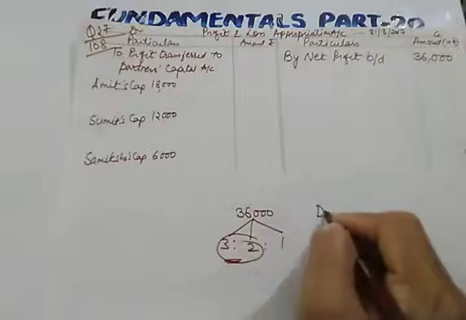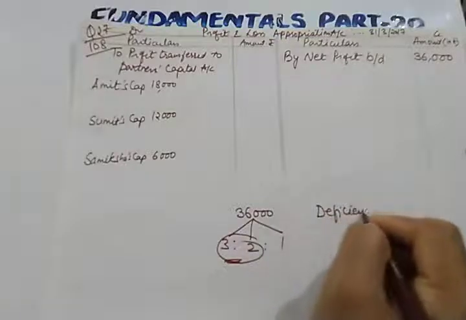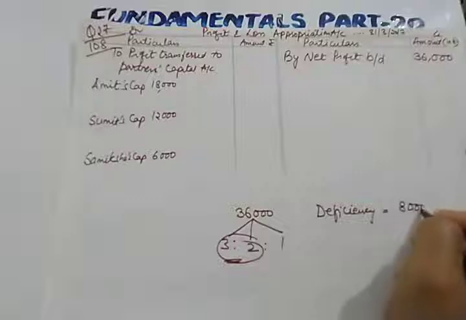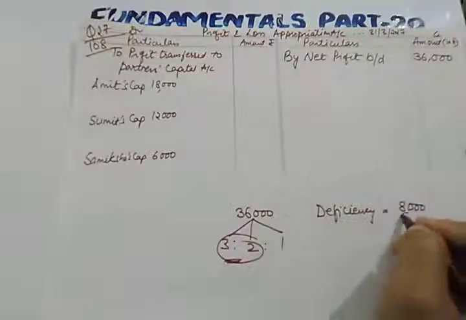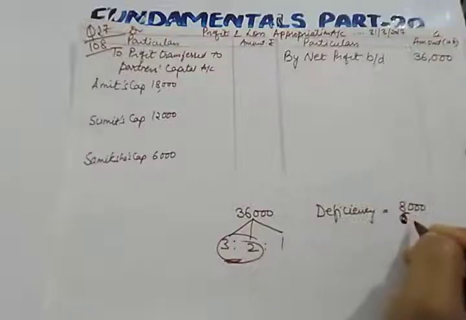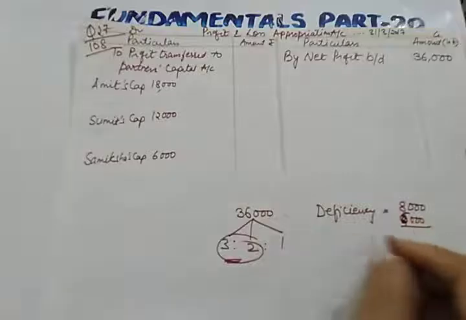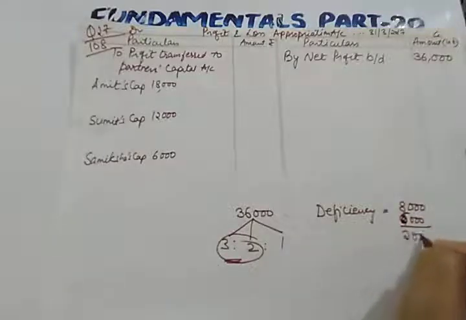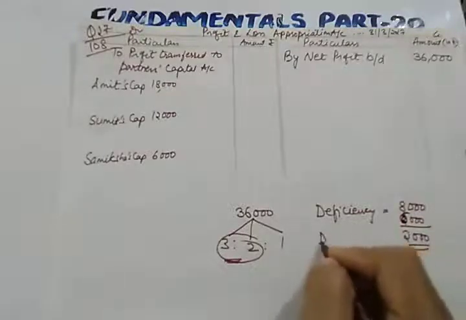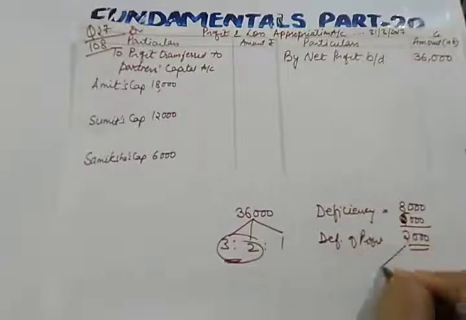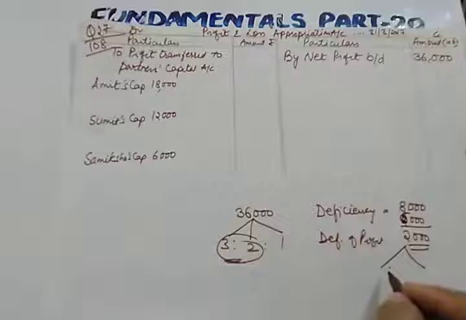So how much deficiency is there? 8,000 is the guaranteed amount, and 6,000 is the profit which is given to Samiksha. So there is a deficiency of 2,000, which will be borne by Amit and Sumit in the ratio of 3:2.